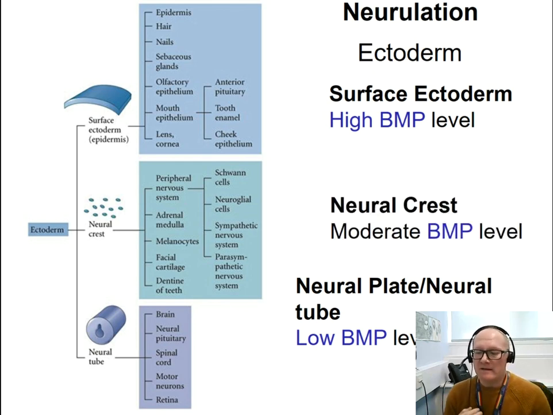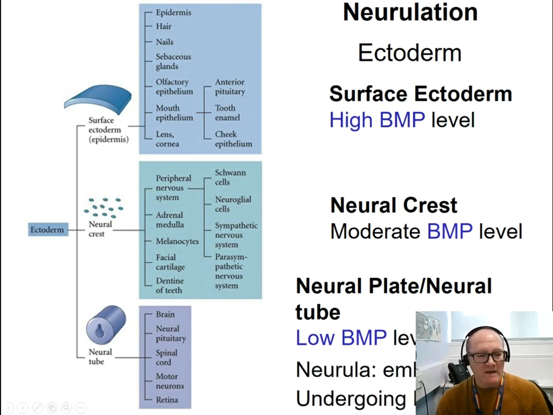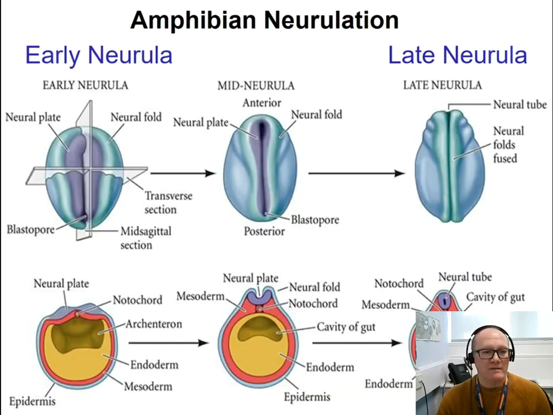Cells that express intermediate level of BMP are the ones that become the neural crest. And the neural crest are responsible for the formation of the peripheral nervous system, for instance. So depending on the level of expression of BMP, the ectodermal cells will take different jobs and they become different things. Either surface ectoderm, therefore epidermis, neural crest, or neural tube. The embryo, when it is undergoing neurulation, is called a neurula. So a neurula is the embryo undergoing neurulation.